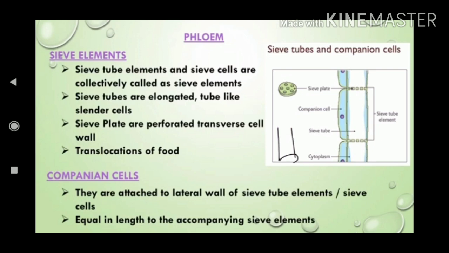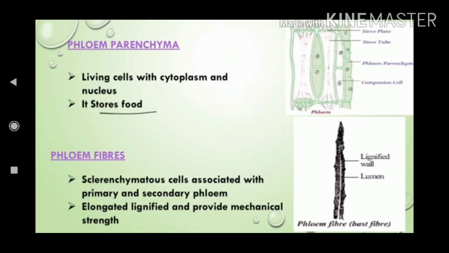Next one is the companion cells. The companion cells do not have as much function. They give companionship to the sieve tube. The sieve tubes and companion cells together do the function of translocation of food material. It is associated with the sieve tube and does the function of translocation of food. It is also a tubular structure.